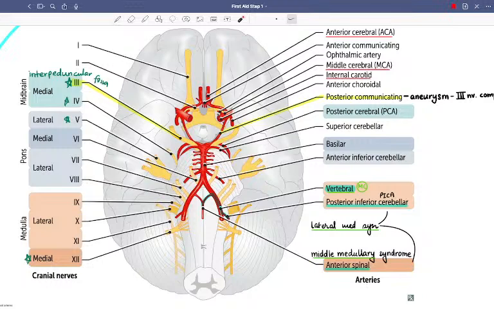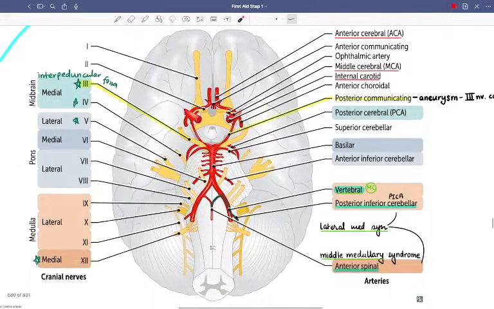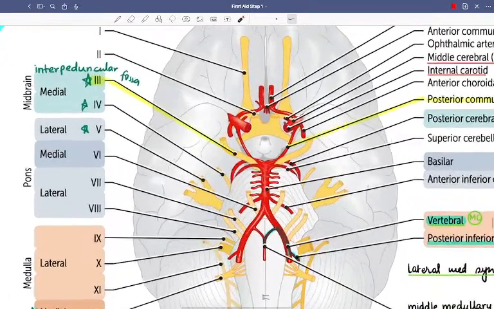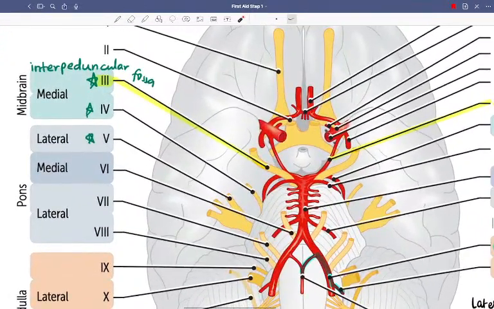Seventh nerve is going to the pons. Not of much significance. Next is the posterior cerebral artery. The cranial nerve third is important because it lies between the posterior cerebral artery and the superior cerebellar artery, in the interpeduncular fossa.